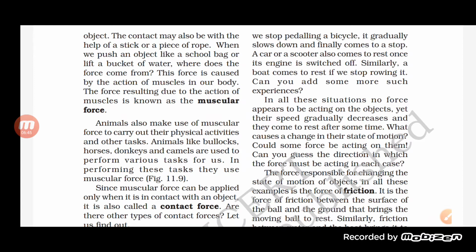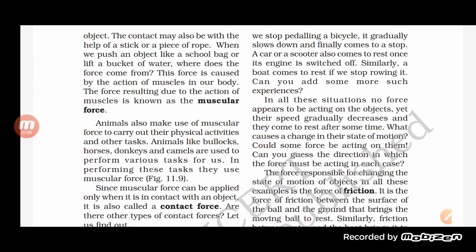So basically when we try to push anything, pull anything, lift anything, or even stretch anything, we are actually applying a force, and where is this force coming from? It is because of the action of our muscles.